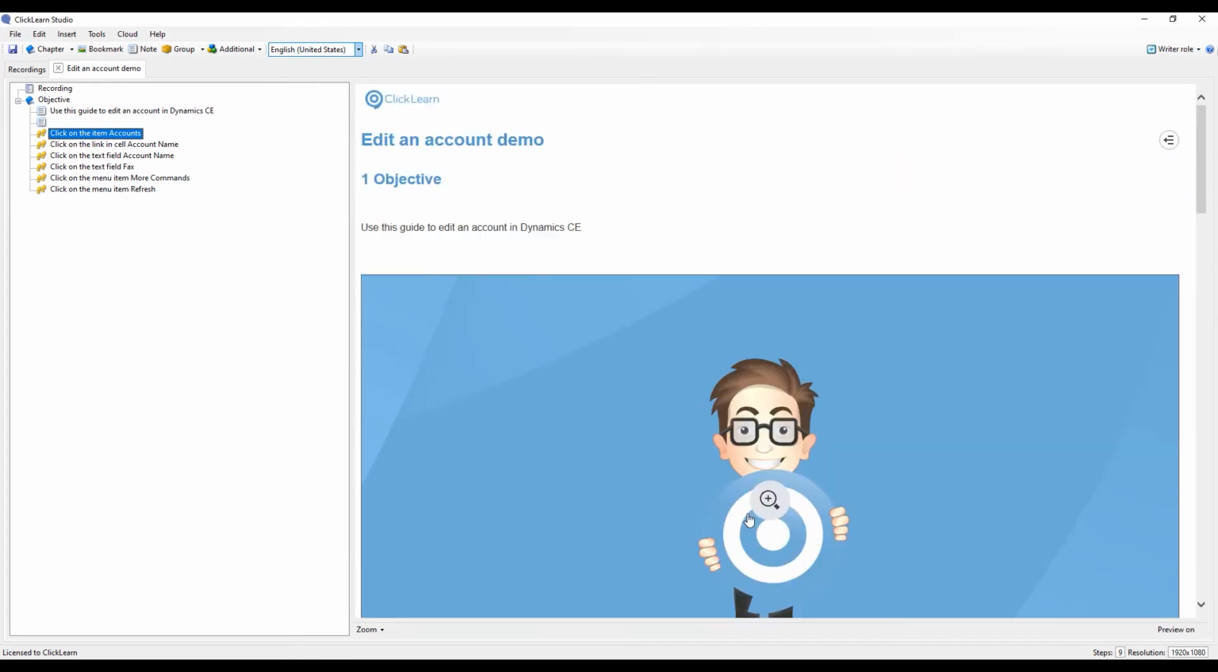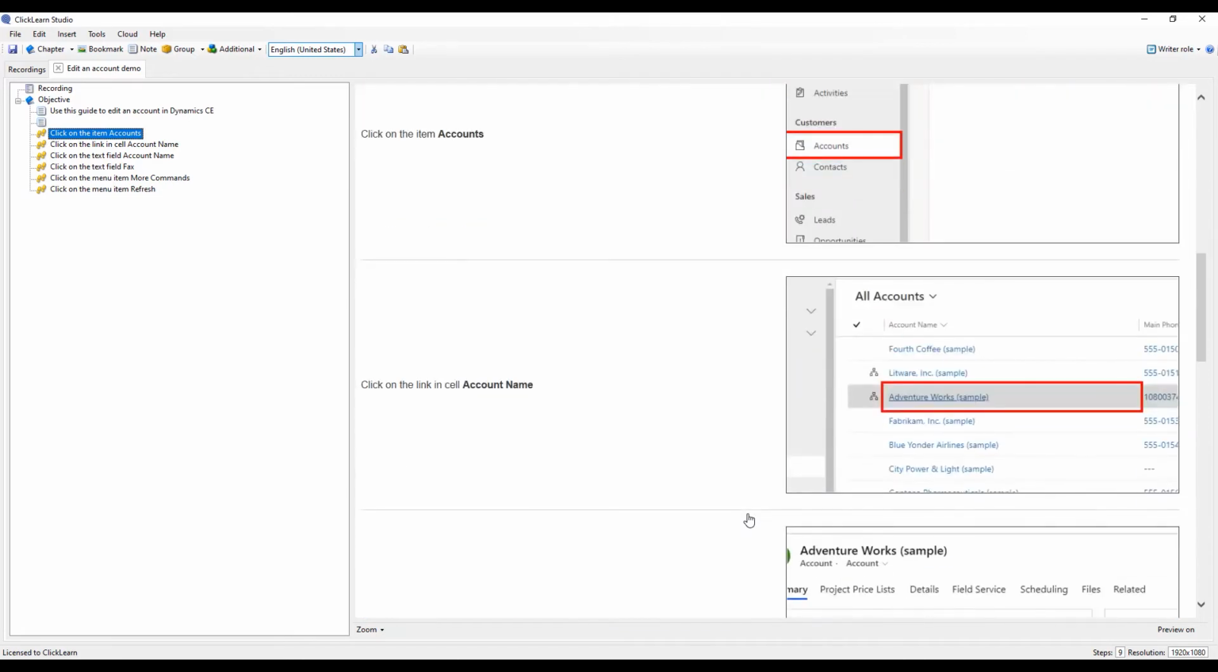You can also add in hyperlinks. So if you have links to web pages or videos or whatever you have, you can add that in here. You can restructure the things.